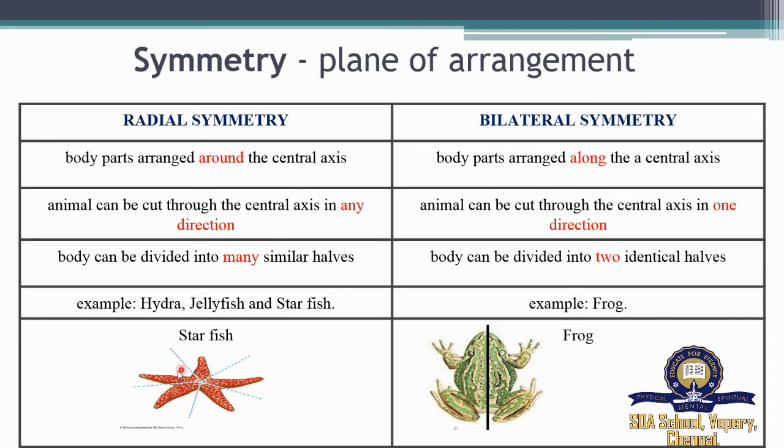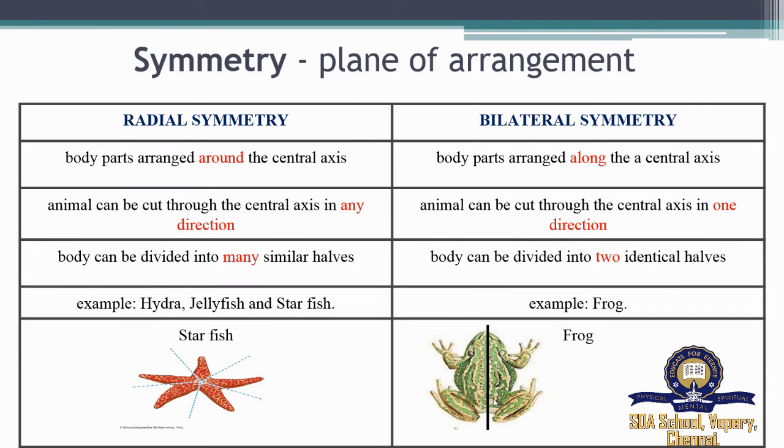In this figure, I put a starfish, where it can be cut through the central axis in any direction and it can be divided into many similar halves. Whereas for bilateral symmetry, the best example would be the frog. So when you cut the frog, it is cut through the central axis only in one direction and the body can be divided only into two identical halves.